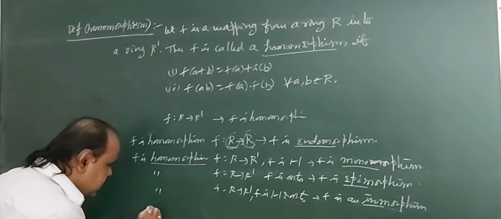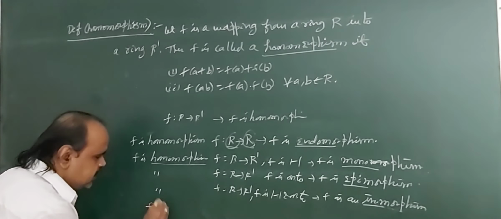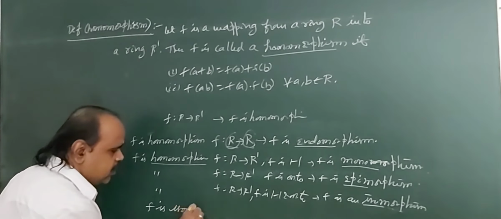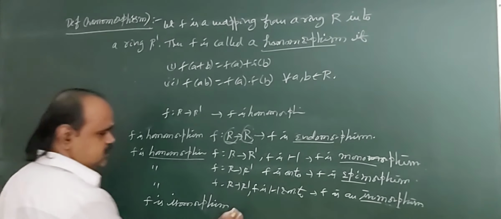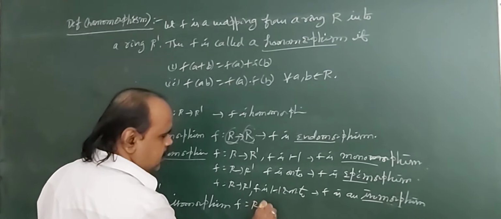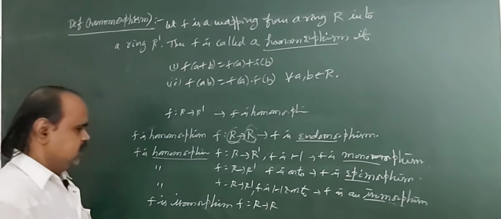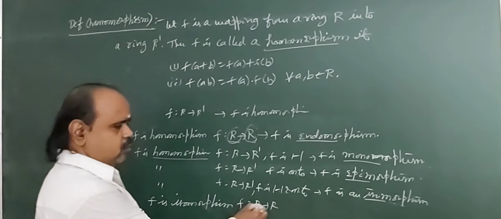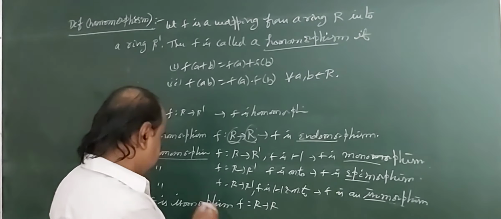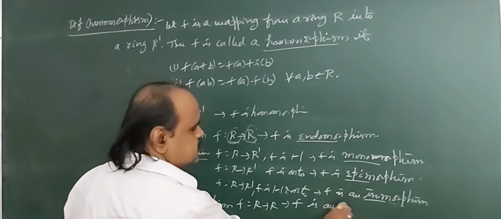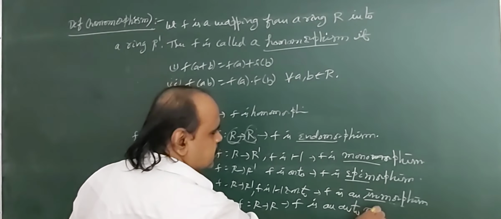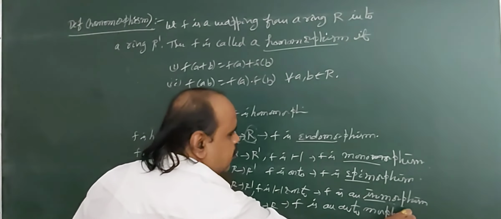Okay, the last one: if F is an isomorphism from R to R, so domain and codomain are the same sets, but here F is an isomorphism, so it is called an automorphism.